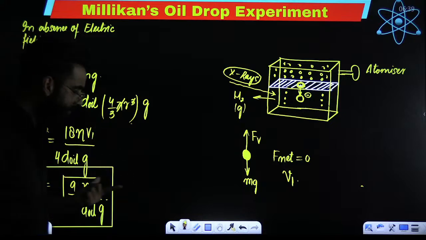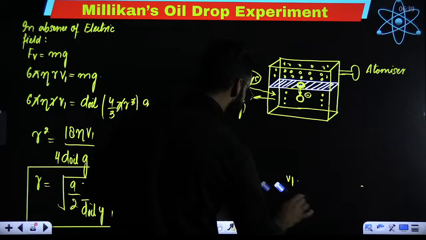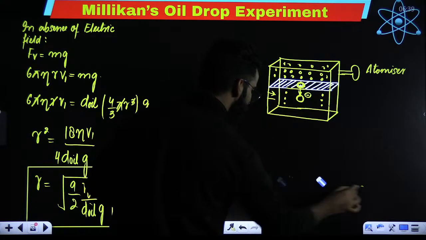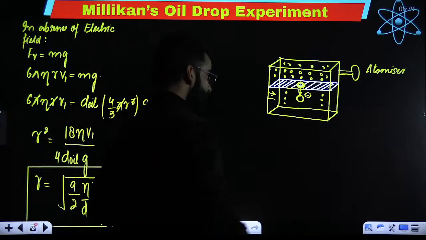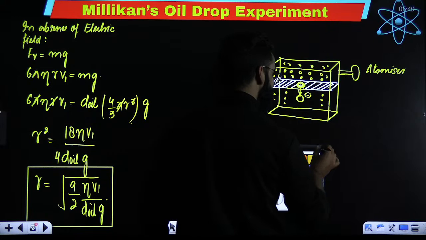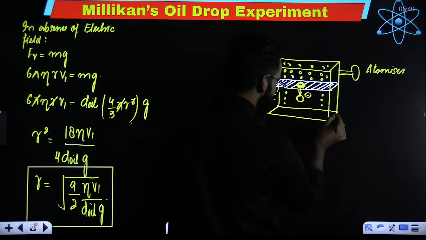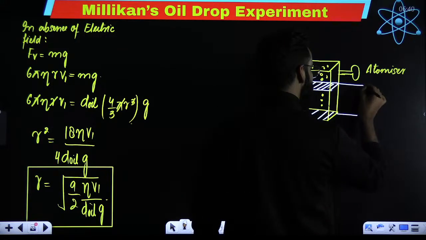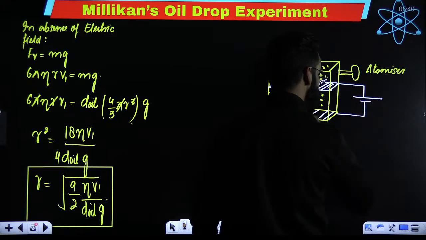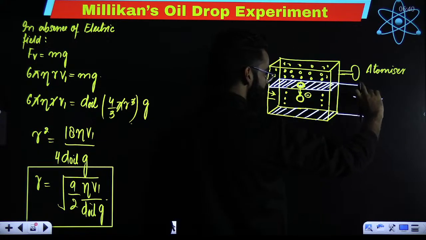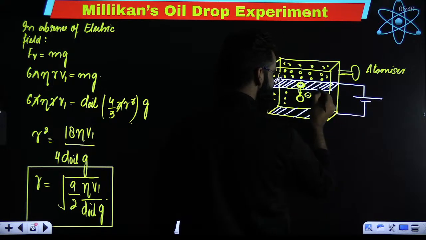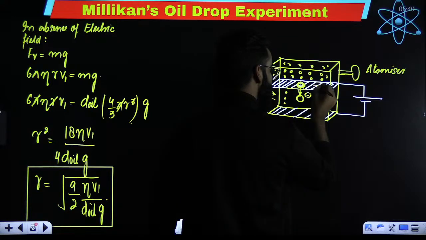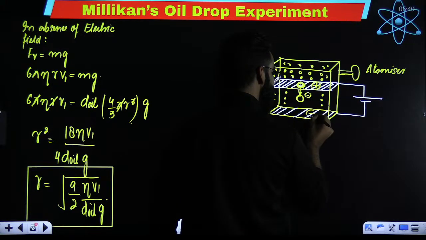Point number 1. Point number 2. What actually am I supposed to calculate? I am supposed to calculate the charge present on the oil droplet. And how exactly are you going to calculate that? Try to understand. Now, my dear students, if we connect this particular plate of the cube and this particular plate of the cube, these two plates, with the external battery, let's say this is positive, this is negative. So this plate is connected with the positive terminal and carries the positive charge. And this particular plate carries the negative charge.